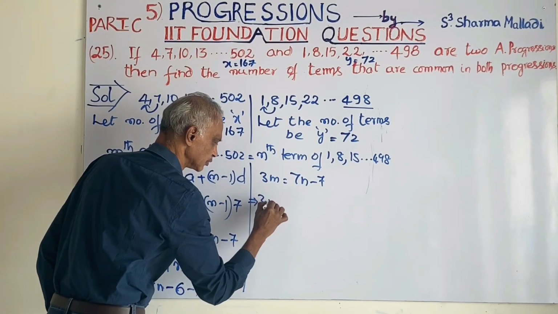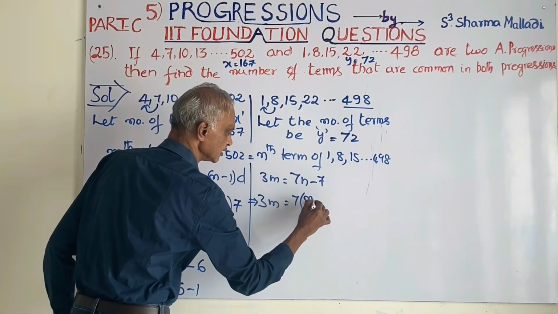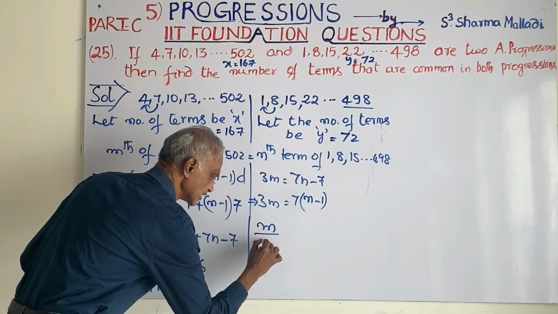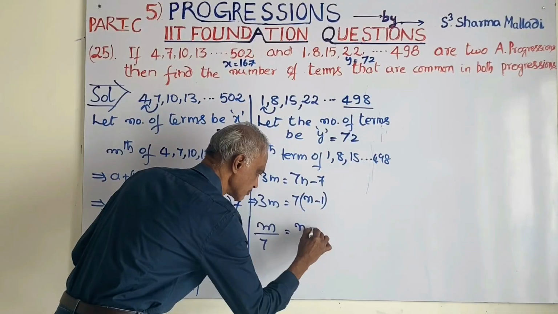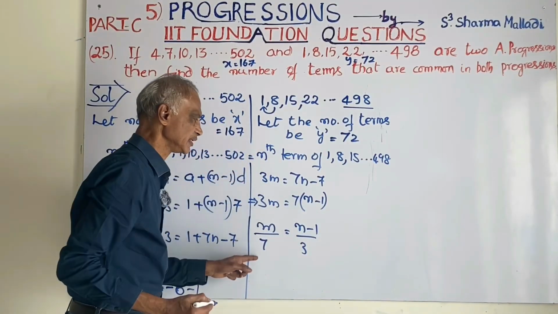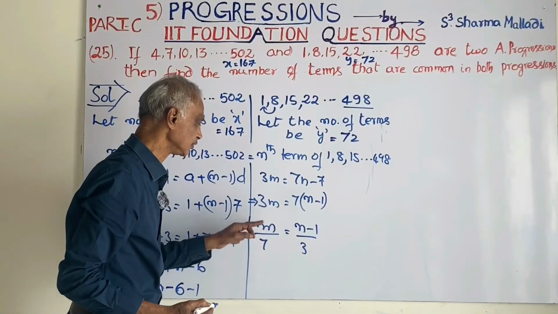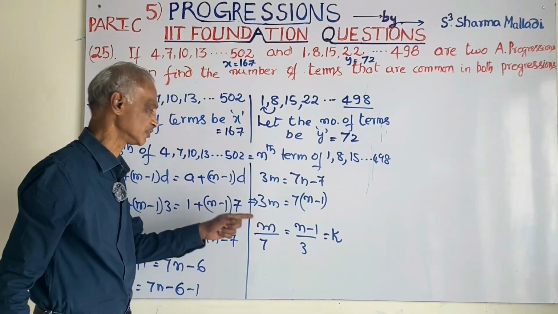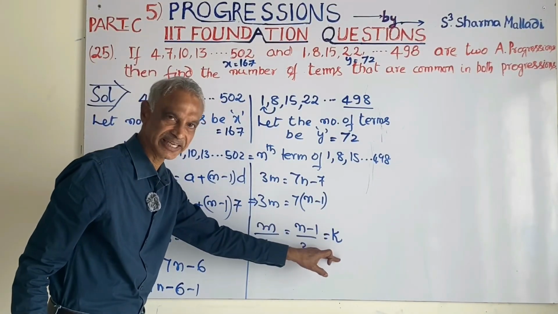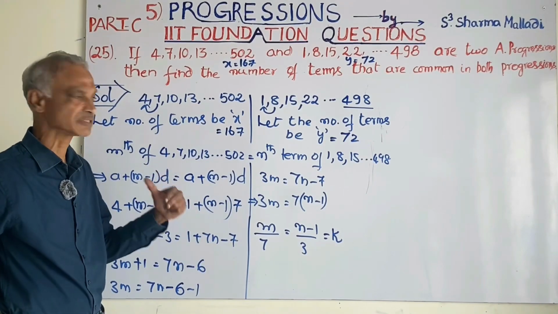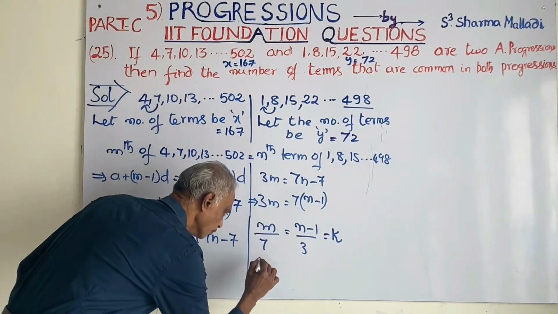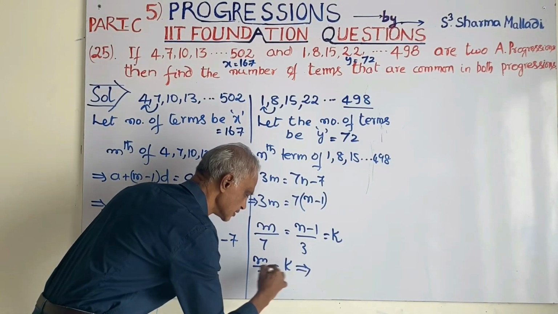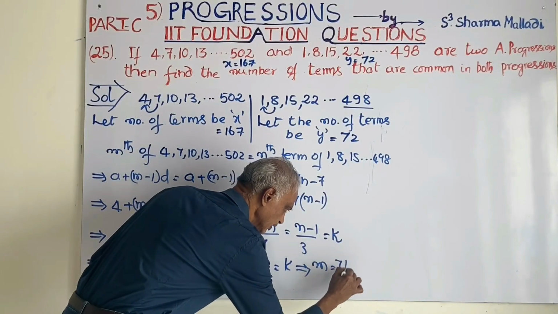3m is equal to, take 7 common, 7 into n minus 1. Now this can be written as m by 7 is equal to n minus 1 by 3. Let us take this equal to k, because we have to find the number of terms m in terms of k, so that we will get the pair of identical terms in both the series. Now m by 7 is equal to k. This can be written as m is equal to 7k.